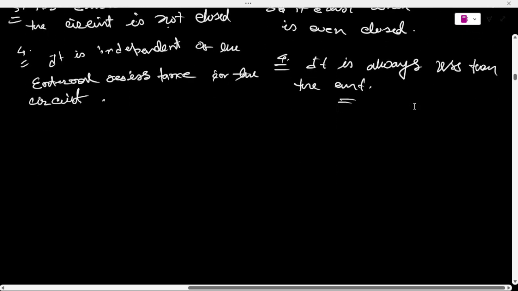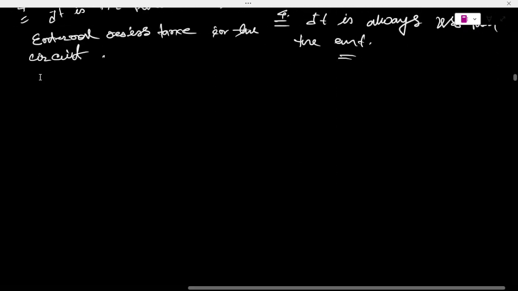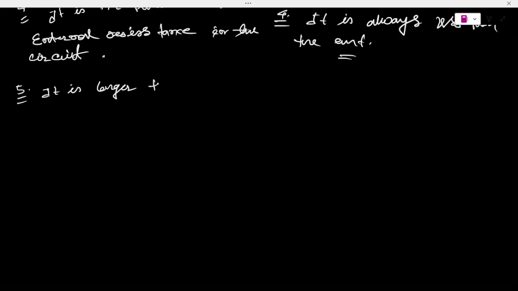I think it is clear. Okay, now the fifth point is it is larger than the potential difference, यानी PD, across any circuit.